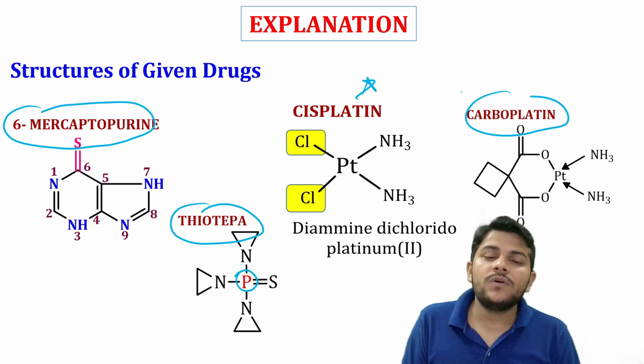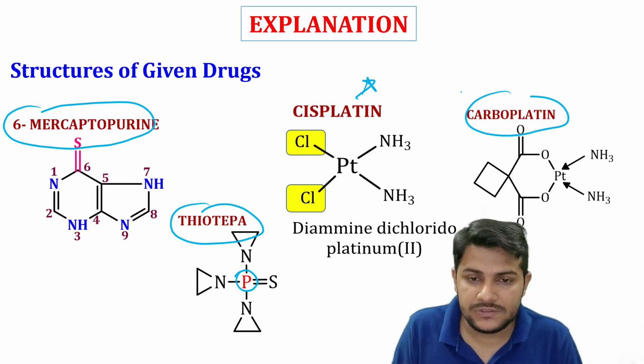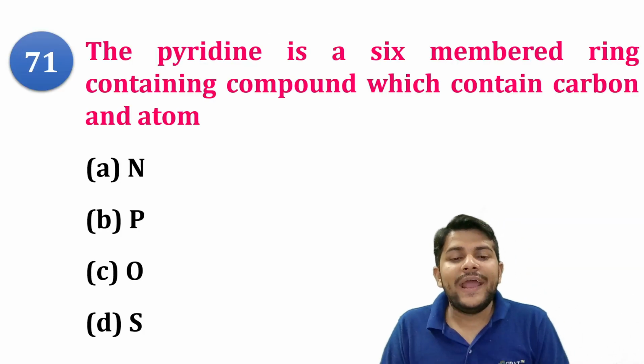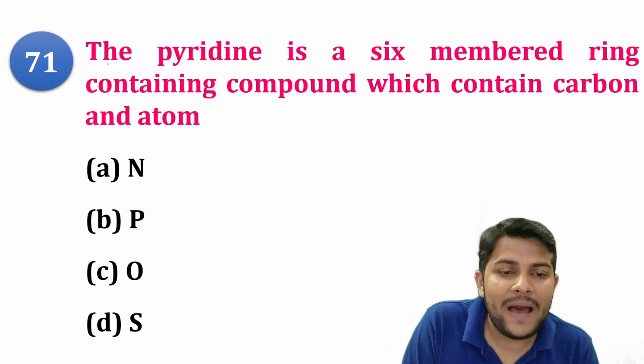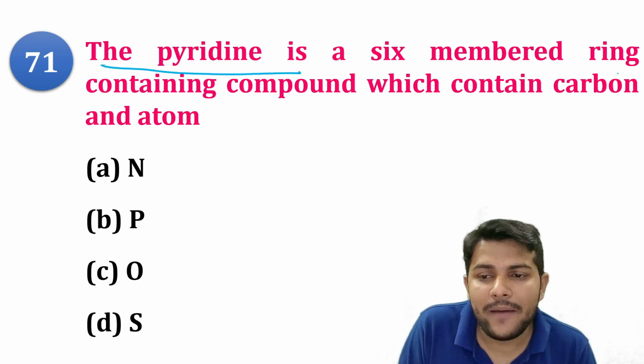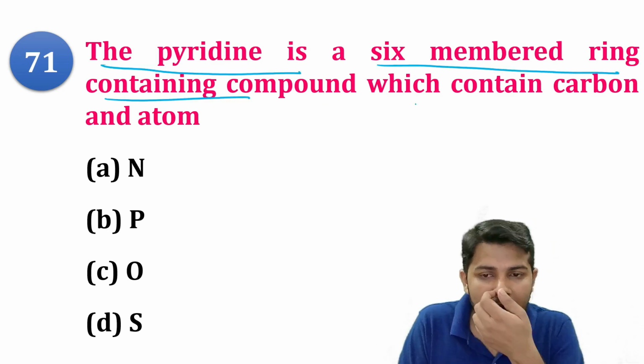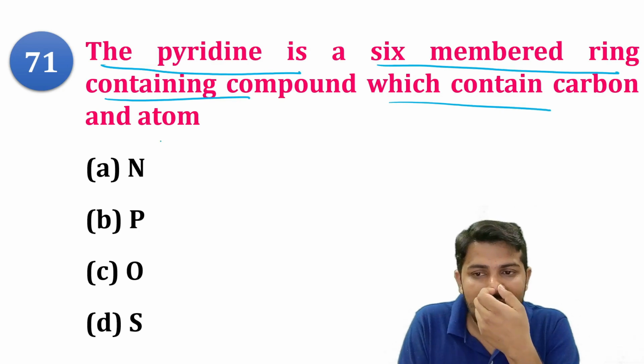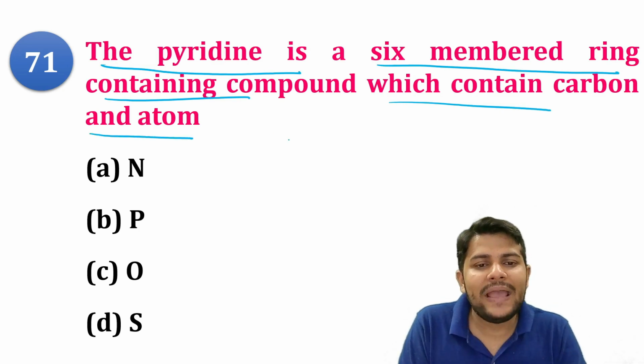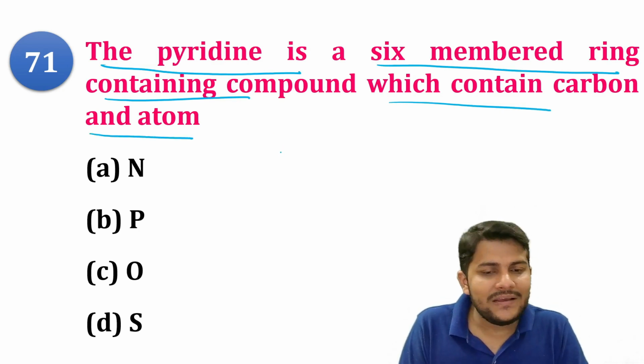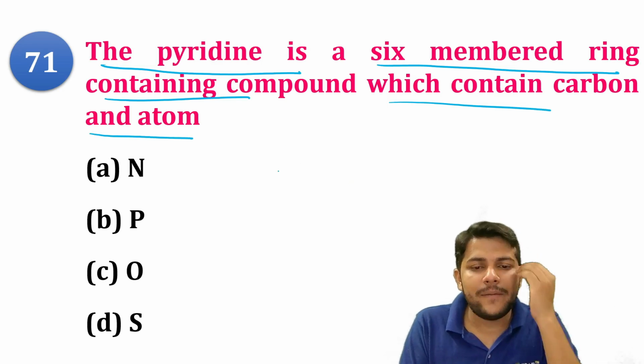If it is saturated with nitrogen, it is known as piperidine. If it is unsaturated like this, pyridine. If it is saturated, with oxygen we can say oxane, with sulfur it is thiane, and thiopyran if it is unsaturated, and pyran if it is unsaturated containing oxygen as a heteroatom.